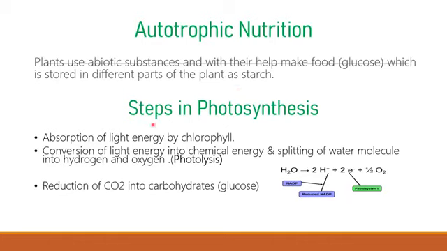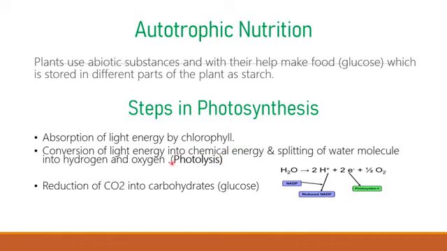Now let's have a look at the steps of photosynthesis. The first step of photosynthesis is absorption of light energy by chlorophyll. Chlorophyll is a green colored pigment present on the walls of thylakoid, which helps in the absorption of light. Once the light is absorbed, the next process is photolysis.